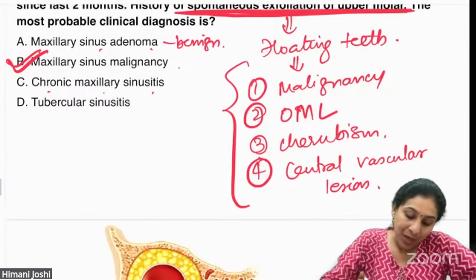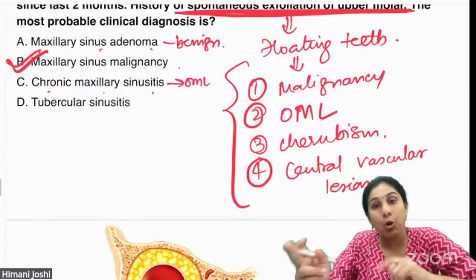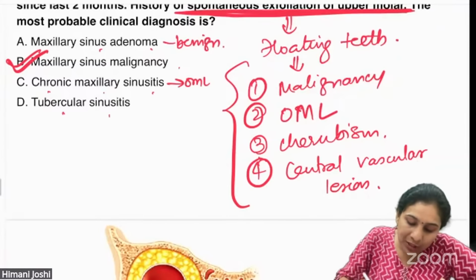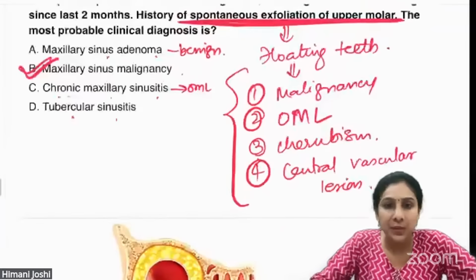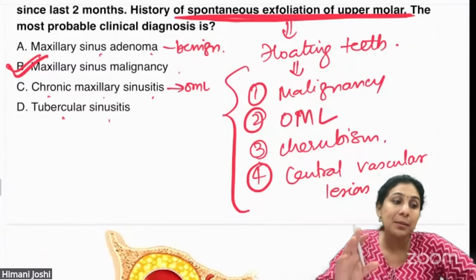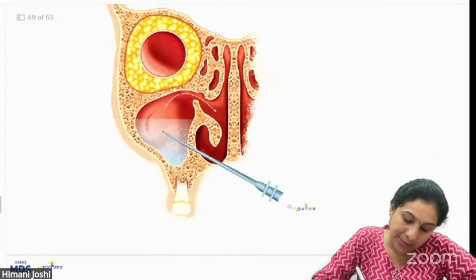Unless it goes into osteomyelitis. If this goes into osteomyelitis, yes, it can cause the tooth to fall, but osteomyelitis is not mentioned. Tubercular sinusitis, again, is an infection and doesn't really involve the bone. So the correct answer for this question is maxillary sinus malignancy. You can see here again, this is the maxillary sinus.